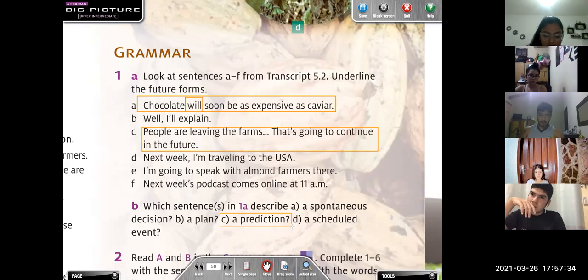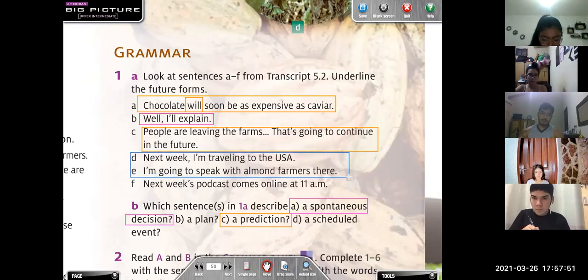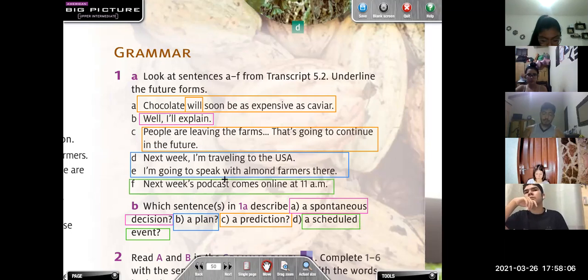This is C. Okay, then we have a spontaneous decision, B, right? Then we have a plan. We said that a plan was these two, right? These two are plans. And of course, a scheduled event, the scheduled event is letter F. Remember that for scheduled events, we use the present simple. Okay?